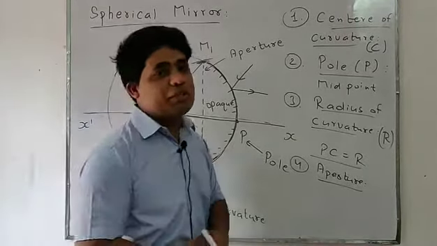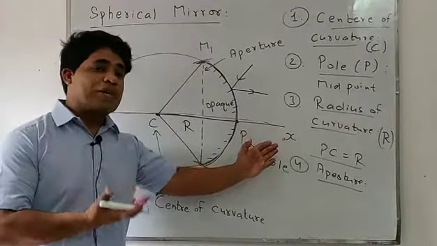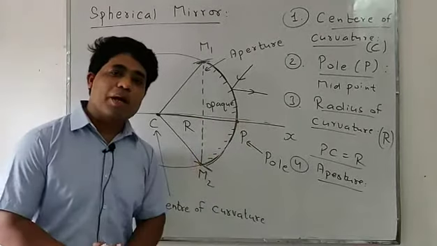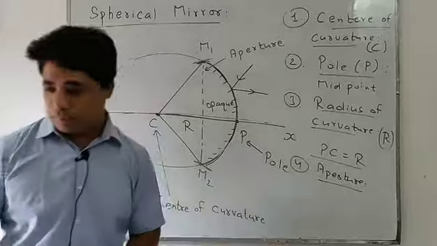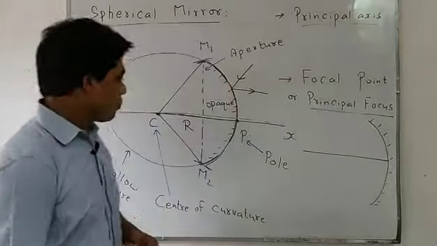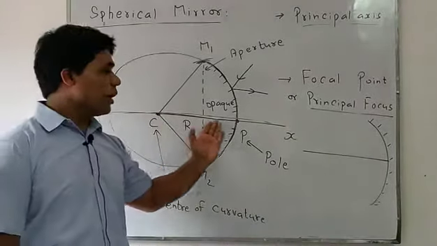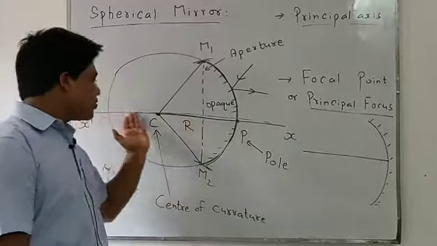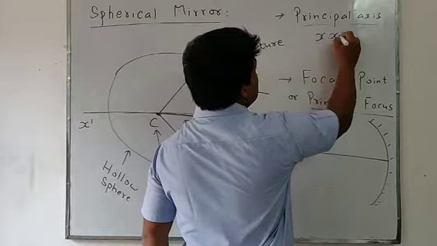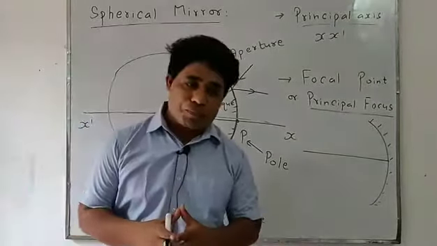So how can you define the principal axis? It is an imaginary axis that passes from the center of curvature through the pole. That axis is called the principal axis.